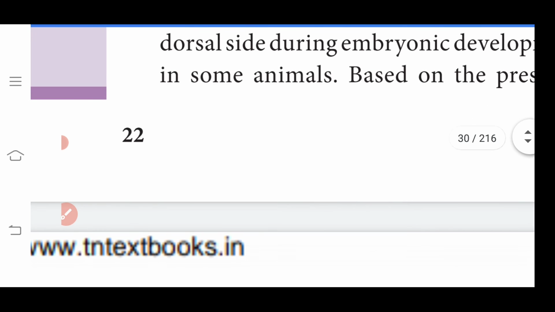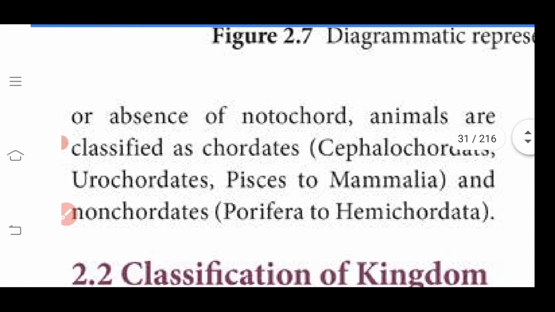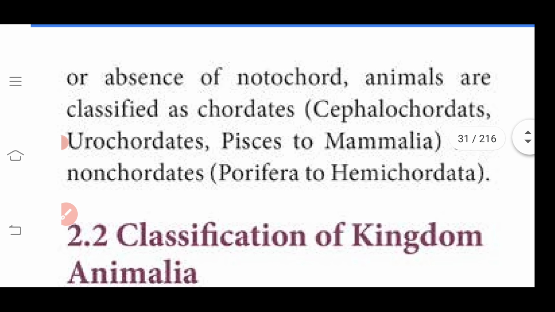Based on the presence or absence of the notochord, animals can be classified into chordates and non-chordates. Chordate means animals having a backbone; the absence of notochord means non-chordate. The chordates include cephalochordates. Cephalo means head, chordate means backbone.